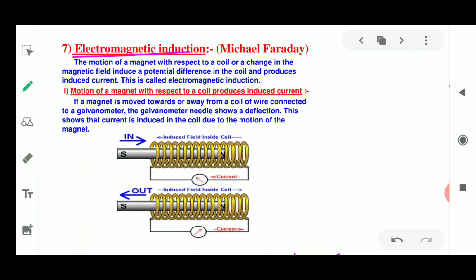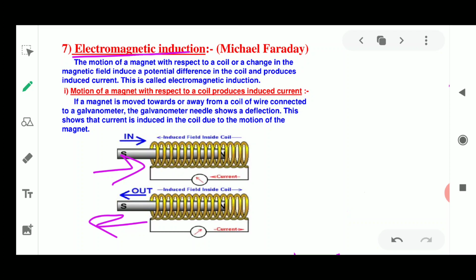What will happen if you move a magnet inside this coil? We will see a deflection in the galvanometer once the magnet moves inside this solenoid.